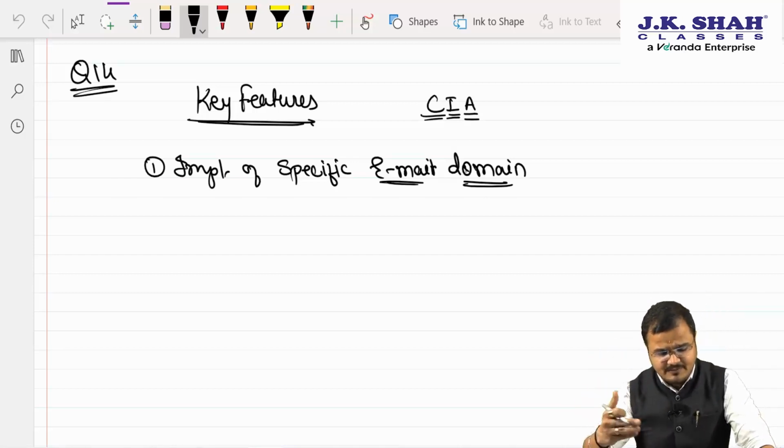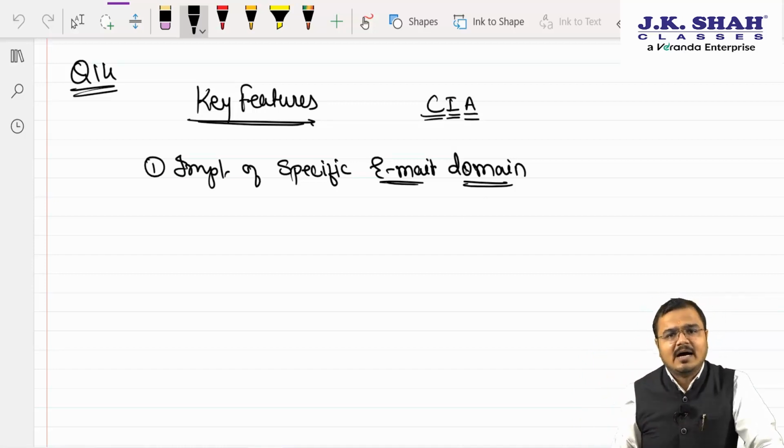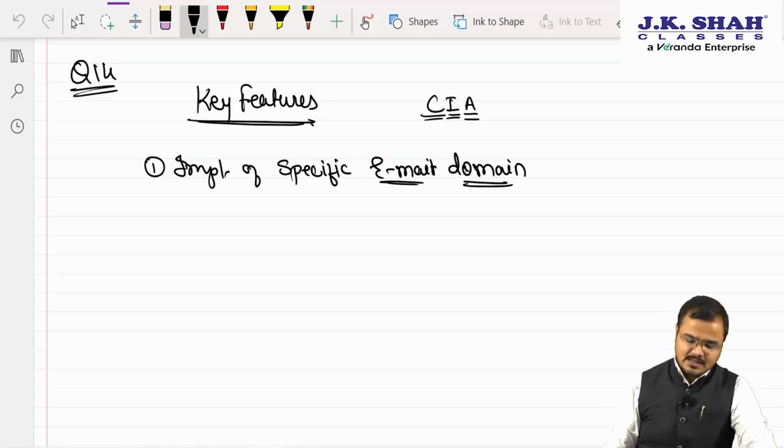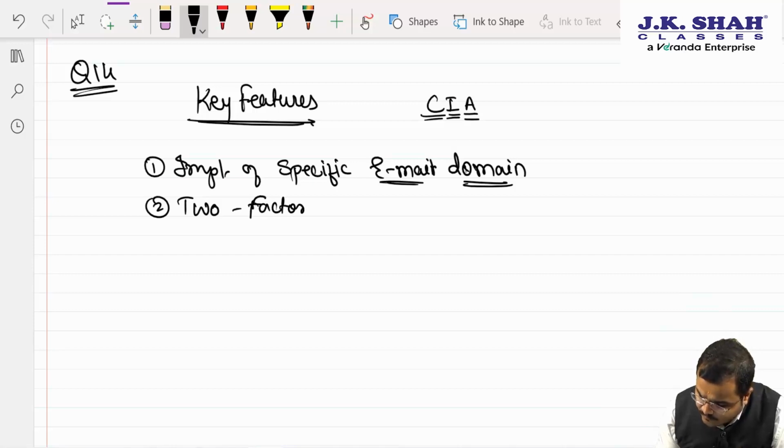Second, one more thing you can always make sure of is that you use anti-phishing and anti-malware software. I hope you are clear with this. Yes sir. Number 2, sir, we can keep the two-factor authentication on.